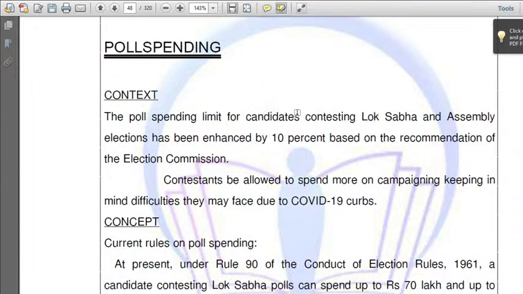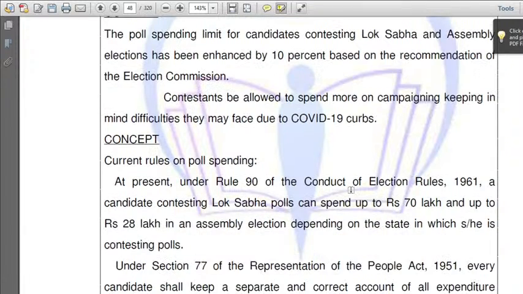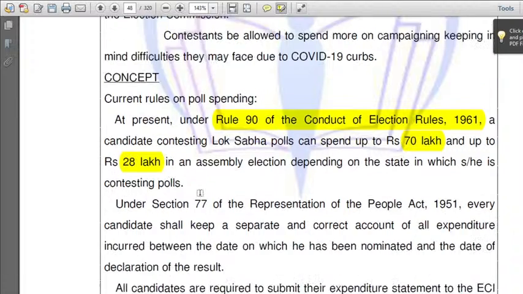Poll spending limit for candidates contesting. So there are some limits that should be spent by each and every candidate. That means if you are an MLA or an MP, there is a certain limit of spending. Now, what is that limit? Spending amount. If you're contesting for an MP, you can spend a maximum of 70 lakh rupees according to the rules of 1961 under Rule 90. Next, up to 28 lakh if you're contesting as an MLA.